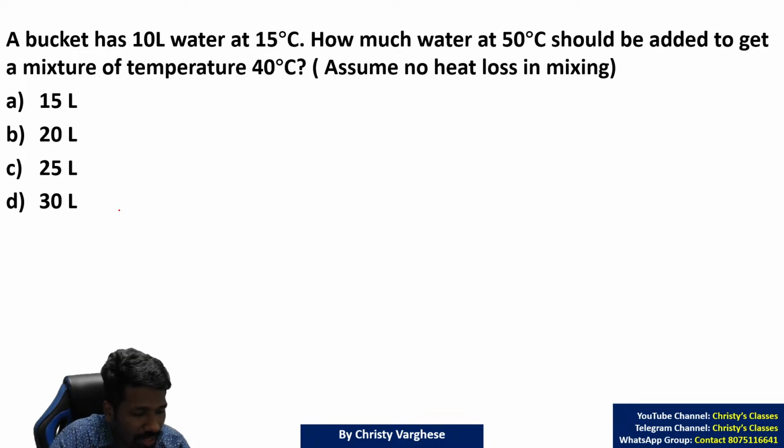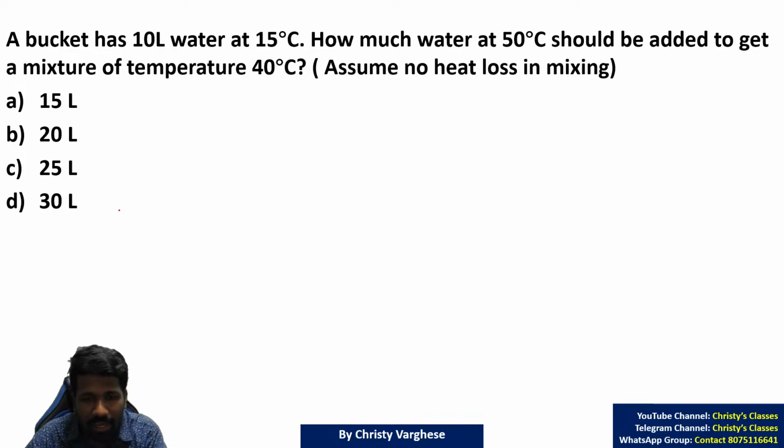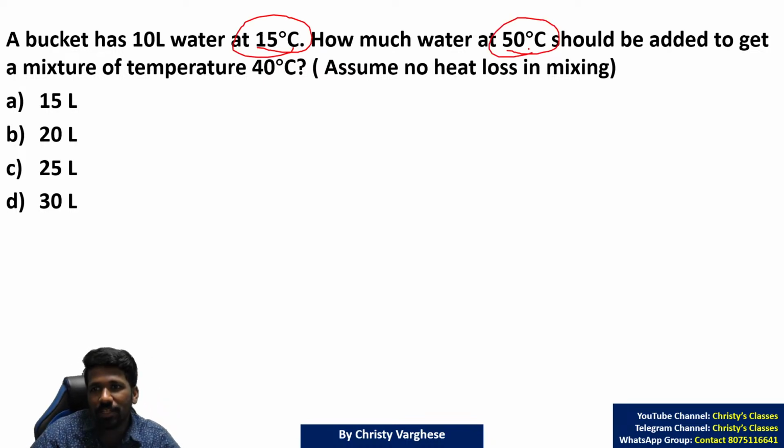Okay, some of you got an answer. Here also the alligation trick can be used. How? A bucket has 10 liter water at 15 degrees Celsius. How much water at 50 degrees Celsius should be added to get a mixture of 40 degrees Celsius?